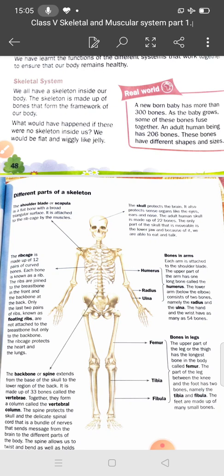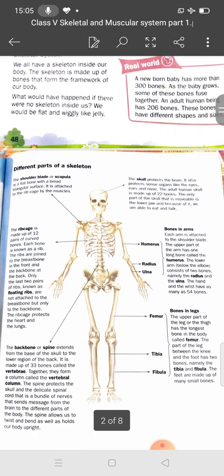If in your body there is no skeleton inside us, we would be flat and wiggly like jelly. Jiggling, you can see. So it provides the framework. It gives support to our body also. It plays an important role in our body. Okay, so I hope you understand, student.